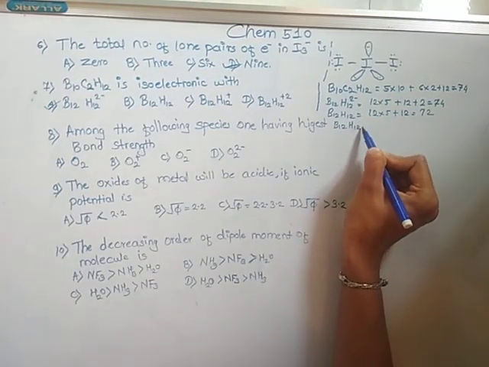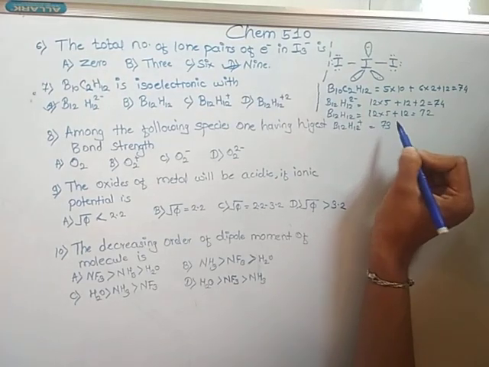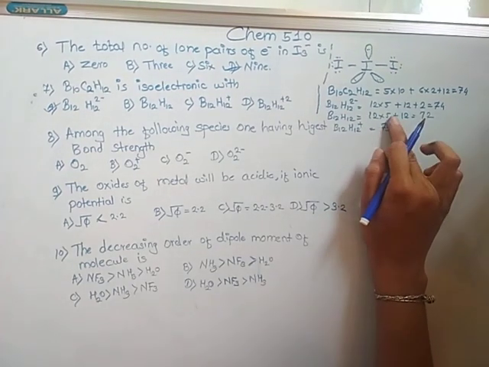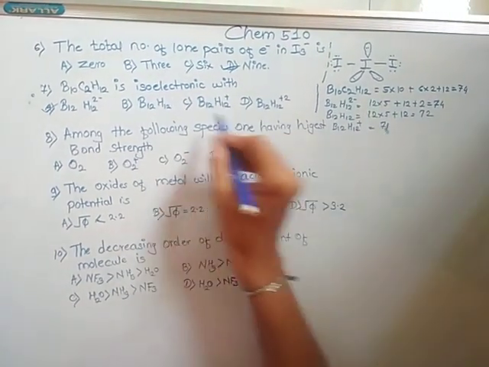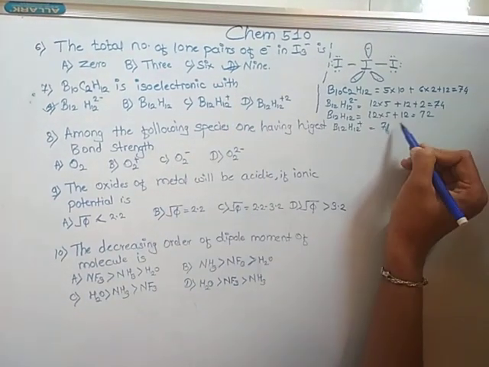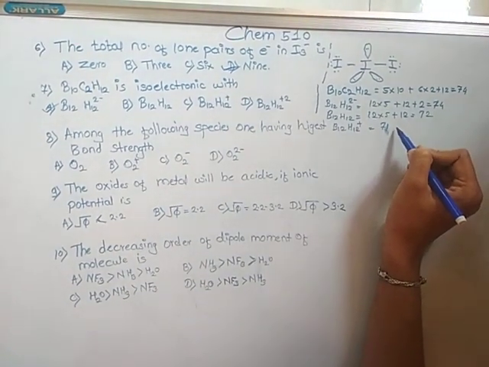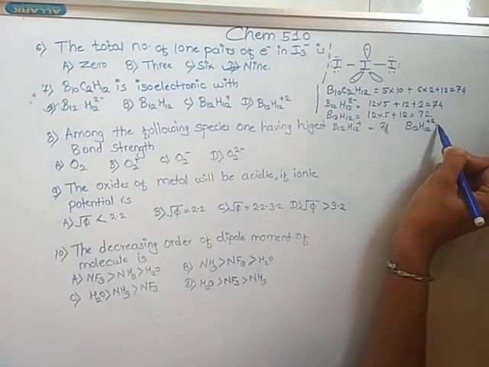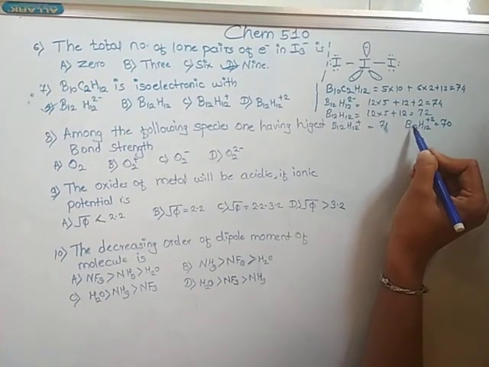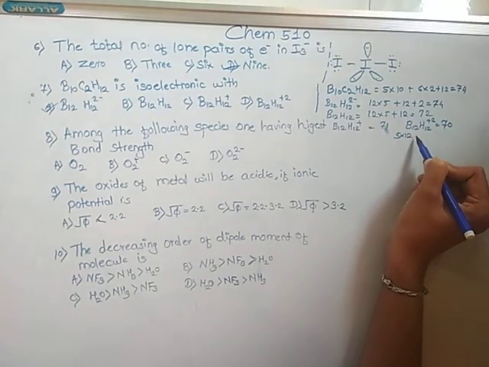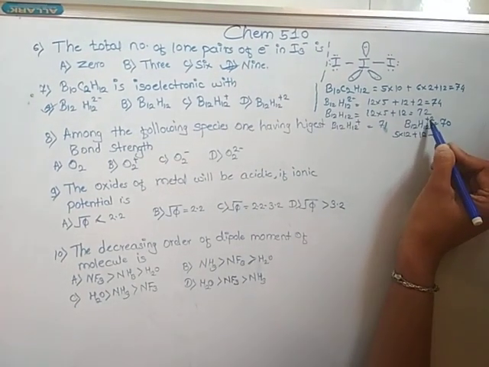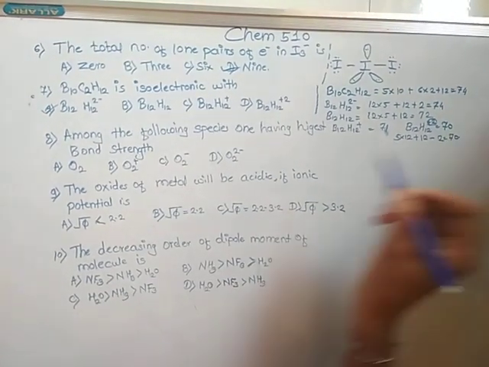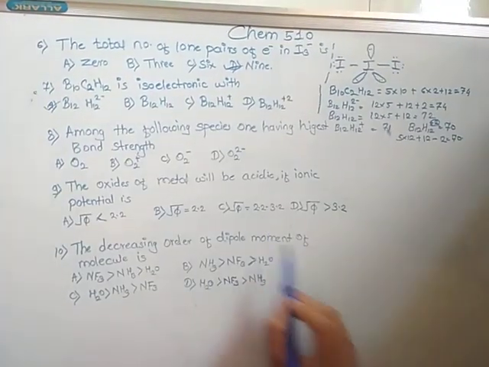B12H12 plus means 73, and here 1 minus is considered, 71. And B12H12 plus 2 having 70, because 5 into 12 plus 12 minus 2, because of the plus 2 sign, so 70. A option is correct.